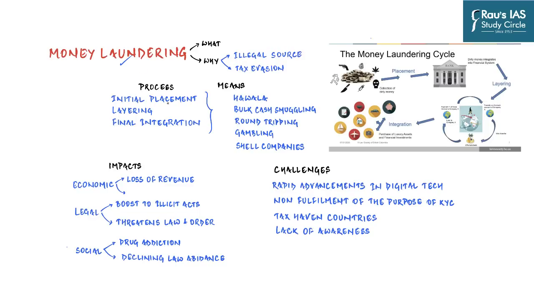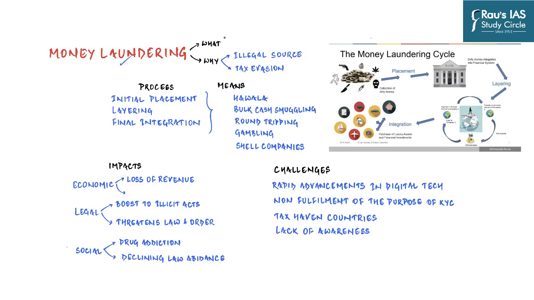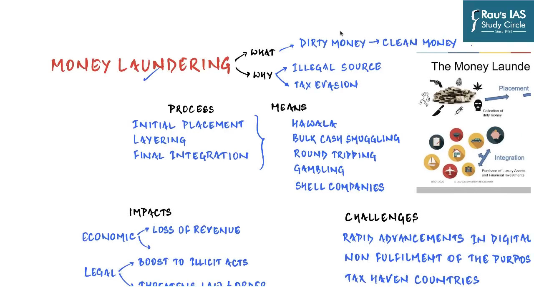The word laundering comes from the infamous gangster Al Capone's practice of using a chain of laundromats he owned to launder huge amounts of cash, and from there the term money laundering has been derived. So as far as what is concerned, we understand it is a process of converting dirty money, or money derived from illegitimate sources, into a clean source of money on which no objection can be raised by the government.